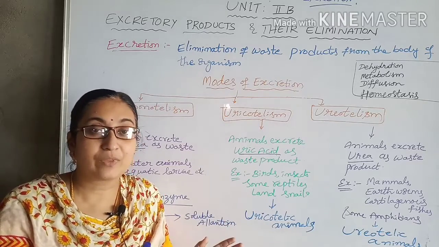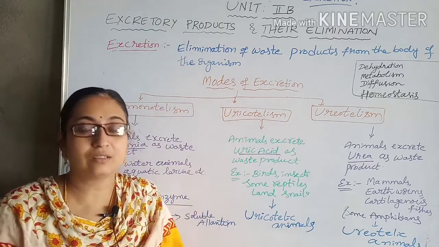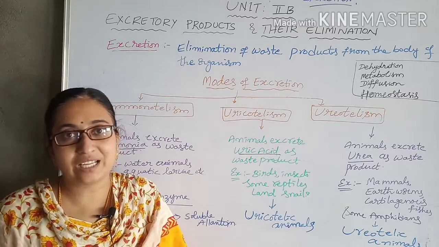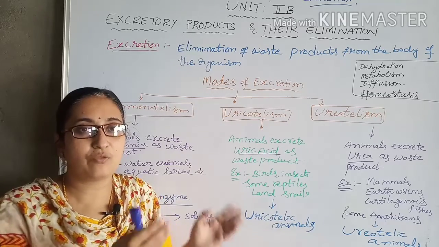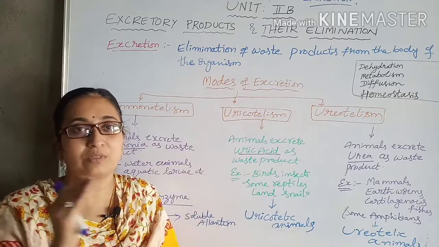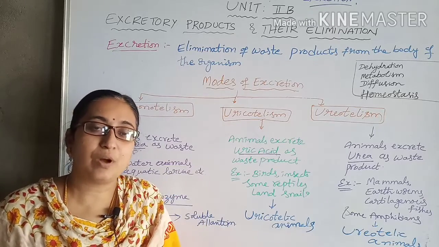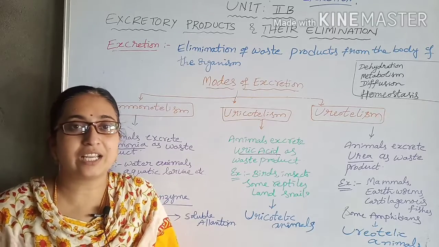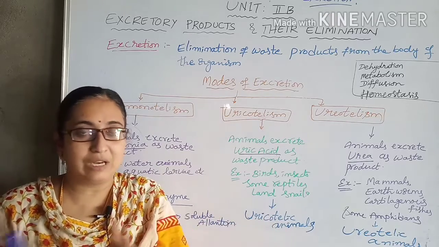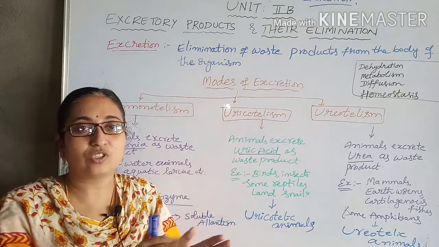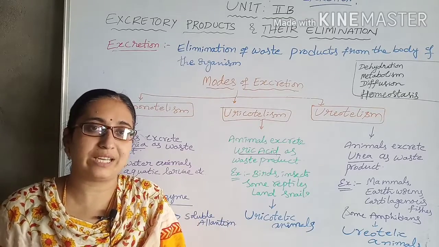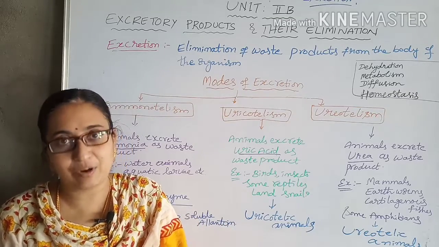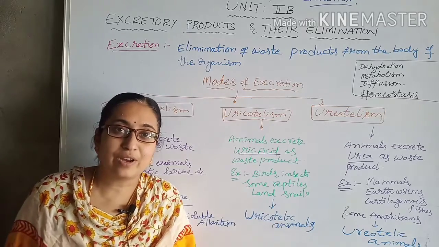In the same way, glucose forms the carbohydrate glycogen, and small fatty globules form fats. So anabolism is where small micromolecules convert into big macromolecules. Okay, next one is catabolism.